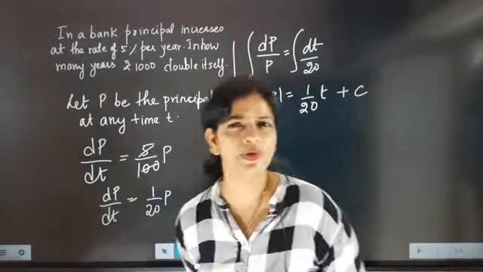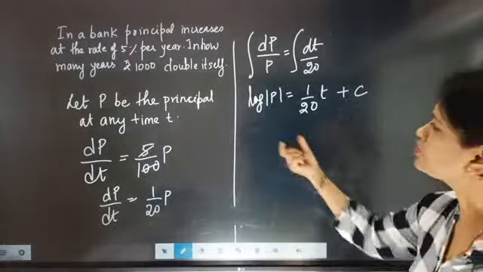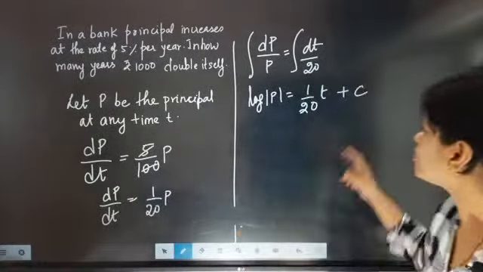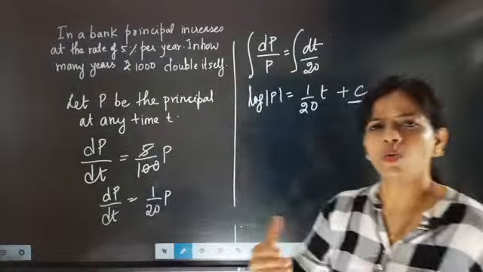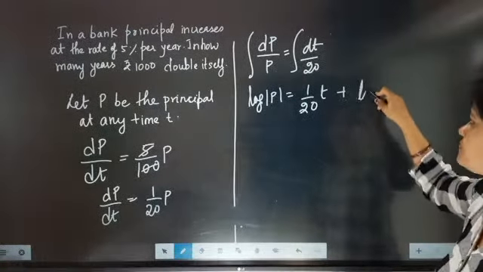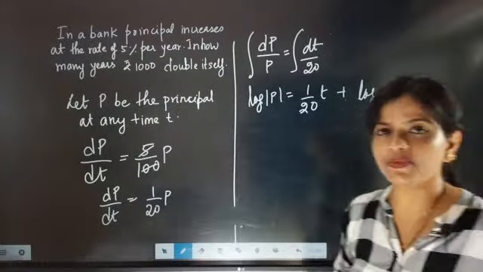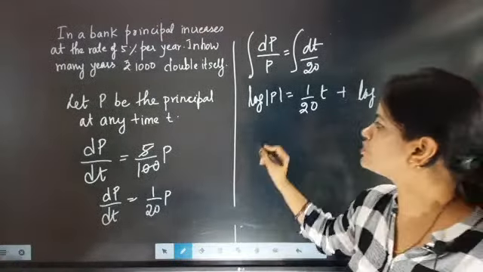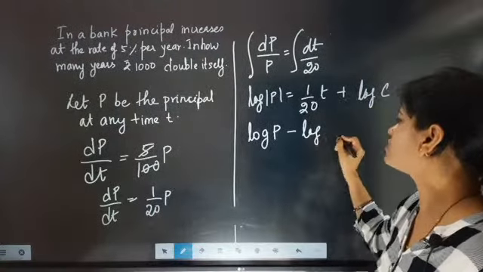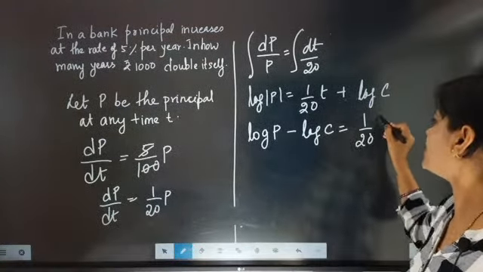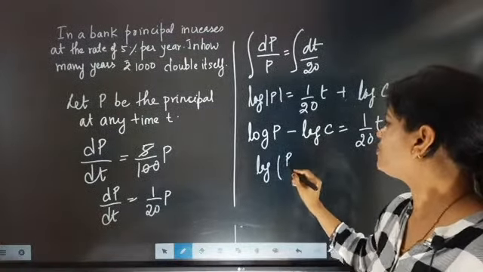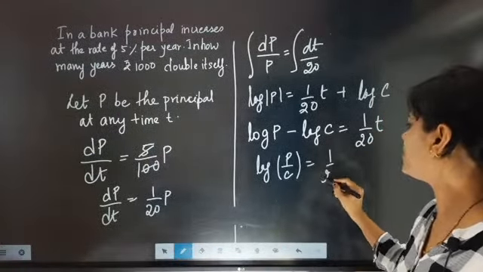But the problem here is that if I shift the log, then the exponential part is going to create a problem for me, because here a constant is coming. So what I am going to do is apply log on the constant also. I'll explain the reason behind this. Now once I shift this, log P minus log c will be equal to 1 by 20 t. So now this will become log of P by c equal to 1 by 20 t.